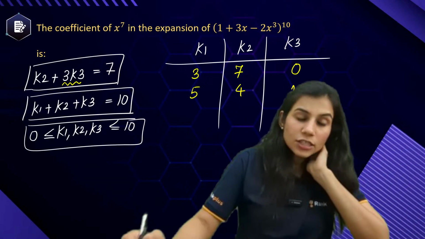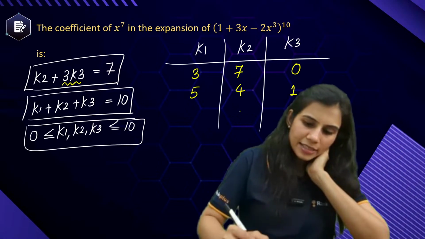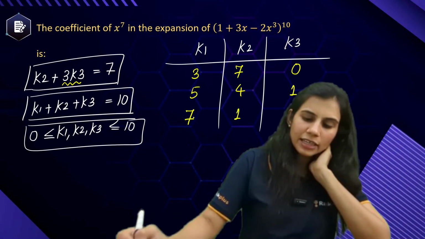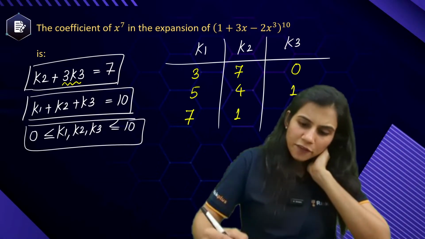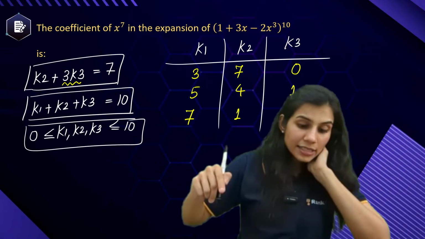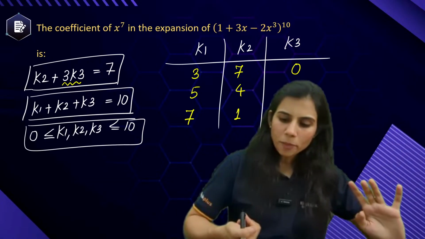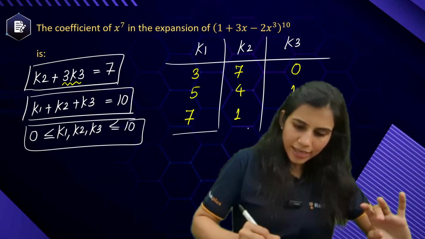What if k3 is 2? You get 6. 7 minus 6 gives you 1. 2 plus 1, 3. k1 comes out to be 7. What if k3 is 3? 3 into 3, 9. 7 minus 9 will give me minus 2. k2 cannot be minus 2. No. Stop here. That's it.